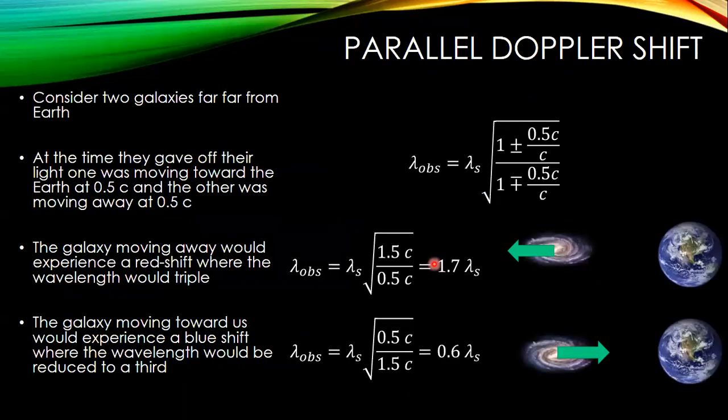Now, let's do some applications here. One of the most important applications for the Doppler shift is, of course, measuring the redshift for the expansion of the universe, looking at galaxies and looking at how the spectral lines change as a function of distance, which is really a function of velocity.